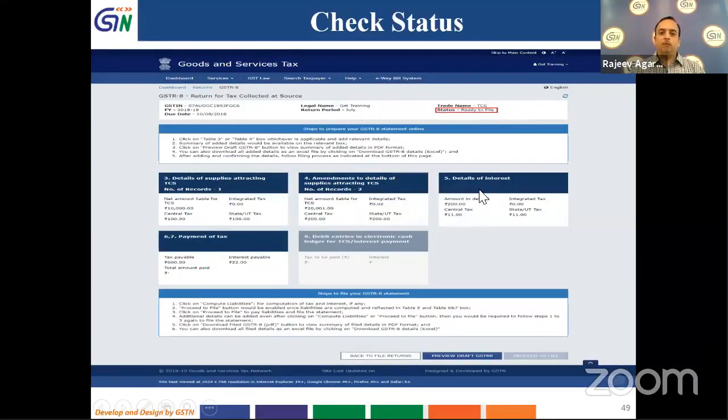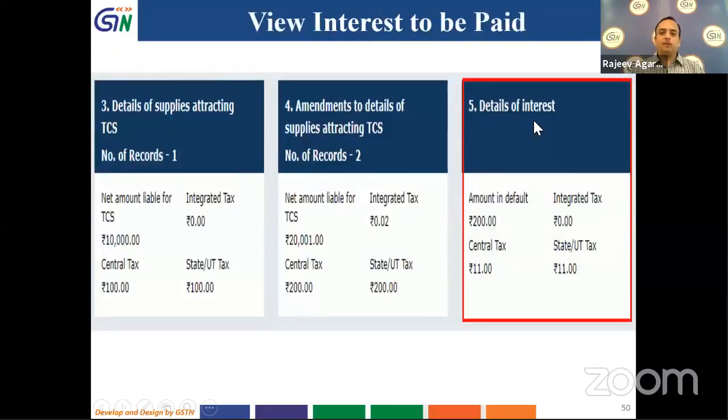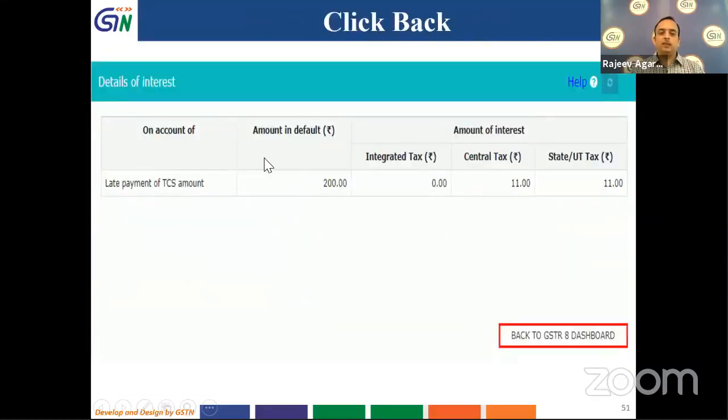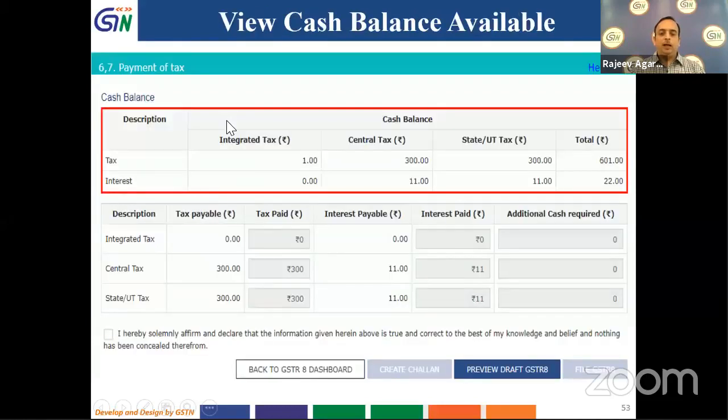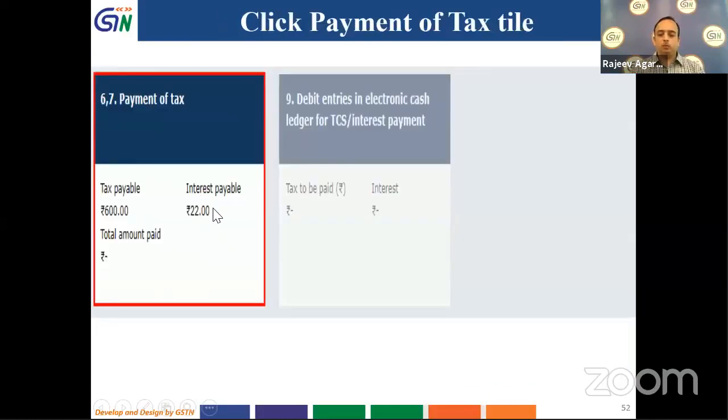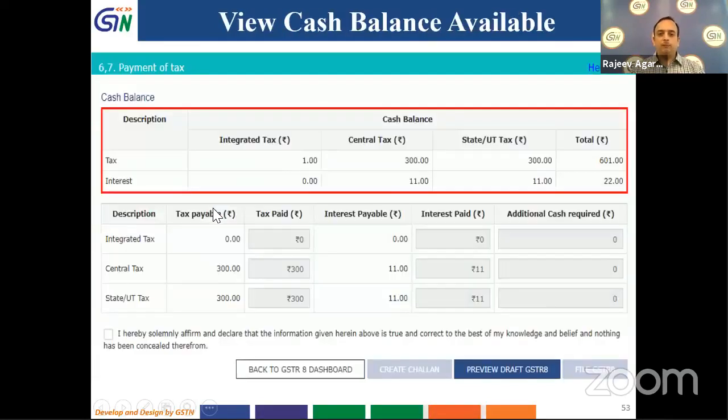So I will click on table 5, details of interest. Then what interest I have to pay will be shown over here. I can view it, note it down, and then go to the GSTR 8 button. Now we will go to the 6 to 7 payment of tax button. And if you see, the amount of tax or interest which is payable is already shown over here. We will move further. As I open, this page will open up.